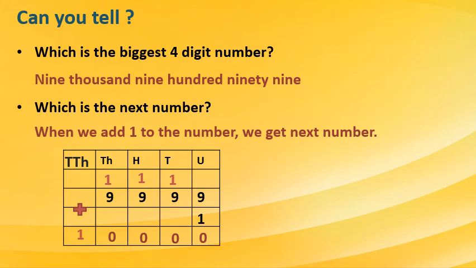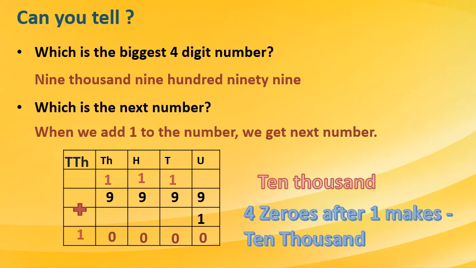So it is named the 10,000s place, TTH. Okay students, now can you tell me which is the next number after 9999? That is nothing but 10,000. How many zeros are there after 1? 4 zeros are there after 1. Then it becomes 10,000. Okay.